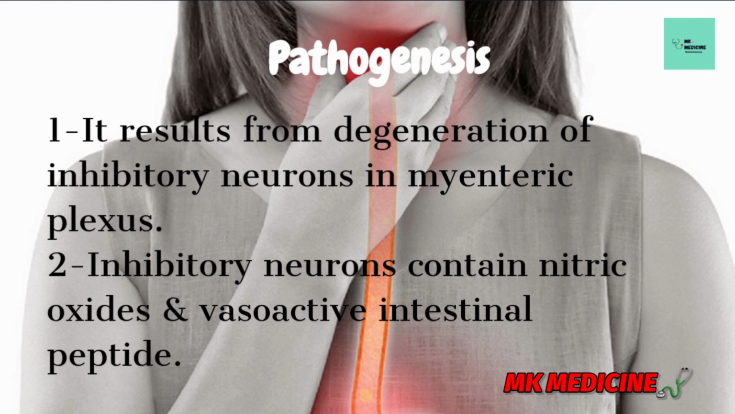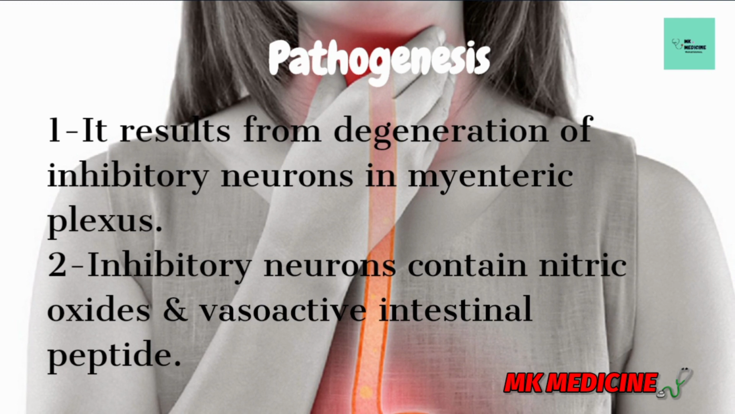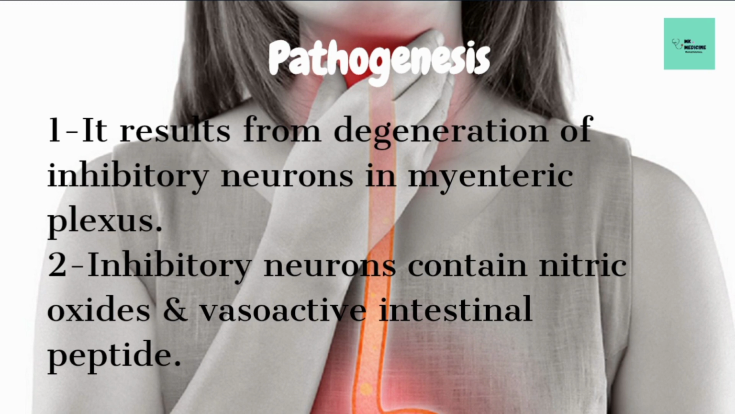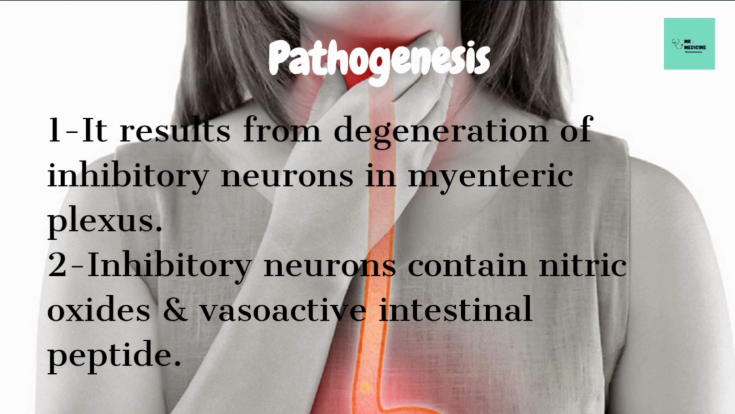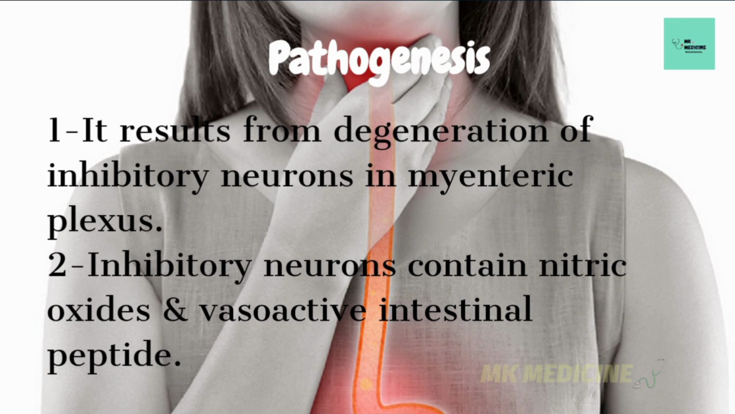swallowing. And the second point is these inhibitory neurons contain nitric oxide and vasoactive intestinal peptide in the distal two-thirds. Actually, nitric oxide and vasoactive intestinal peptide cause relaxation of the lower esophageal sphincter during swallowing. But these two things, peristalsis and relaxation of the lower esophageal sphincter, do not happen in achalasia.